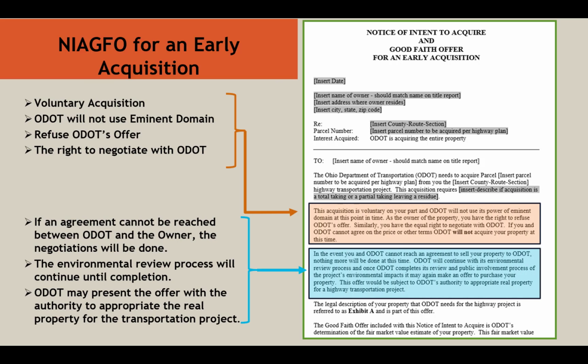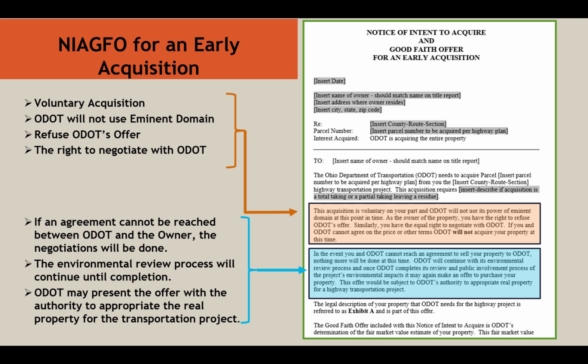This document that you saw is known as the Notice of Intent to Acquire Good Faith Offer for an Early Acquisition. The top portion of the letter is relative to the project information of parcel number, county route and section, the name of the property owner, and where they live. When you move to the second highlighted area, this gets into the voluntary acquisition language, and it lets you know that ODOT will not use its right of eminent domain. The property owner has the right to refuse ODOT's offer, and then the right to negotiate with ODOT.